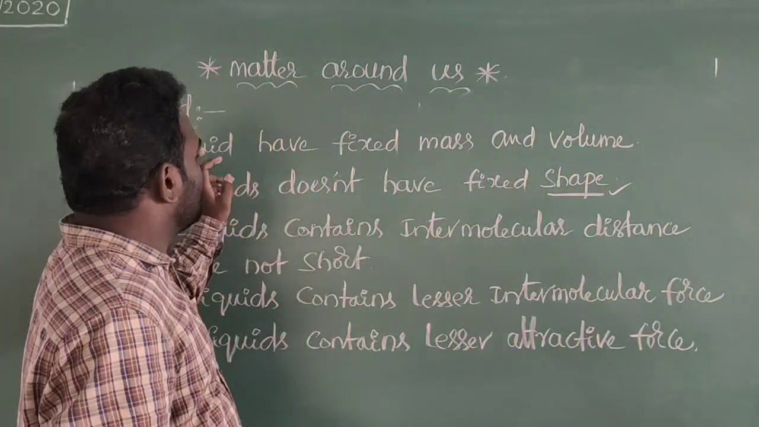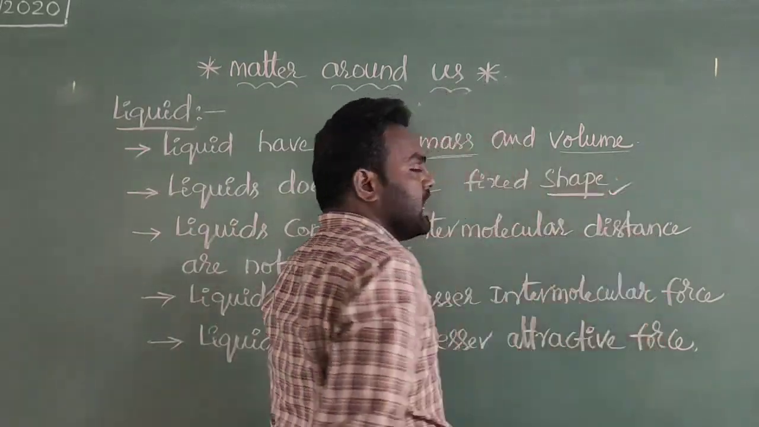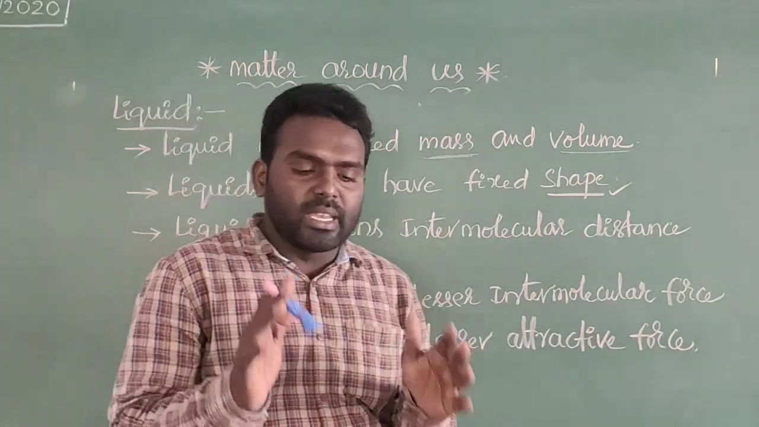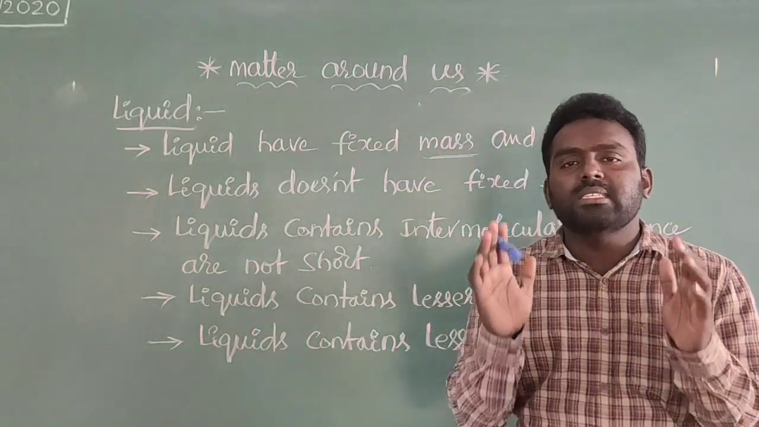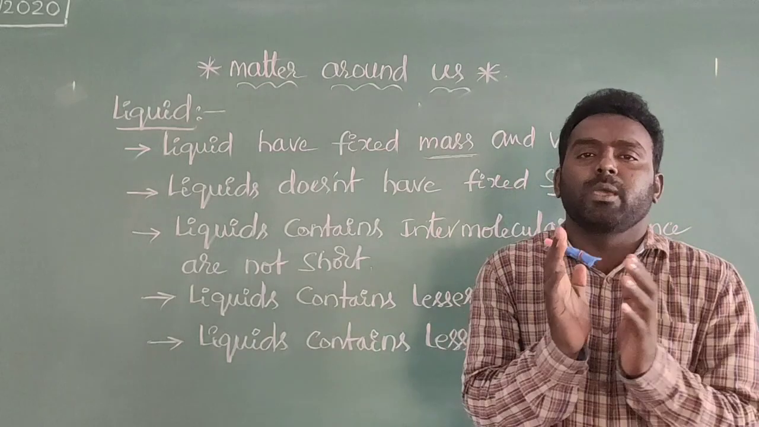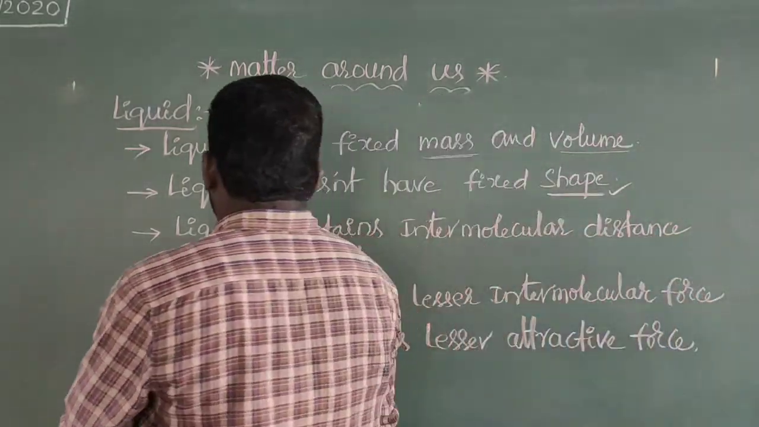And the second point, the liquids have a fixed mass. So the liquid materials have a fixed mass and fixed volume, but the liquid materials do not have a fixed shape. And the third point, what is the third point here?